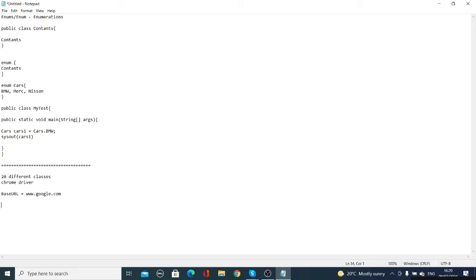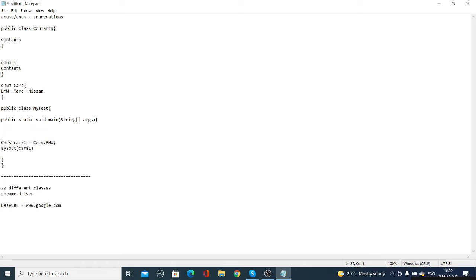In the first statement where you wrote public static void main, string, and you gave the arguments, why did we write cars one is equal to cars dot BMW? Good question. Let's go and discuss this one. This cars is the enum class name. Instead of cars1 I can put C1 and it works.